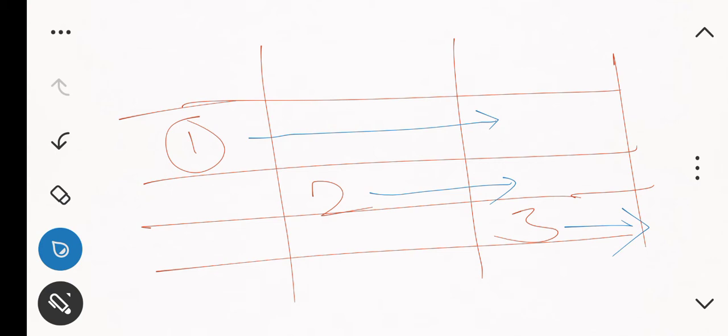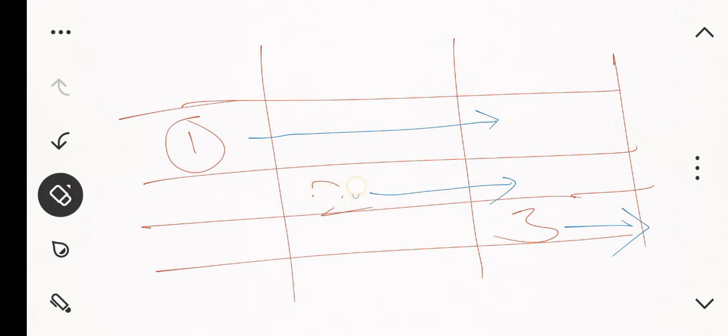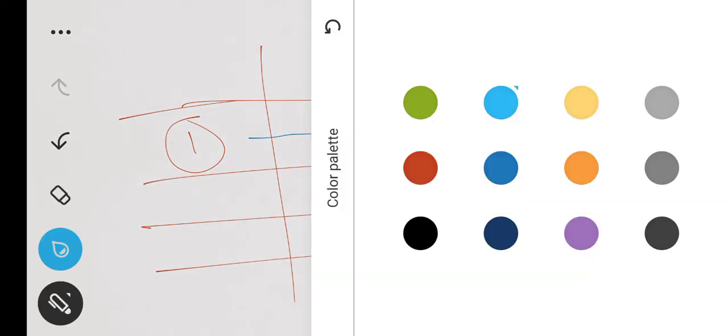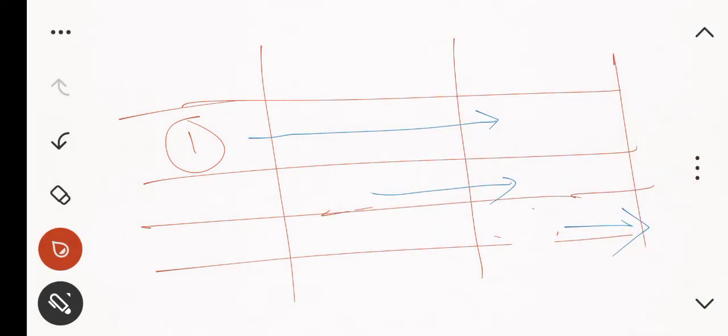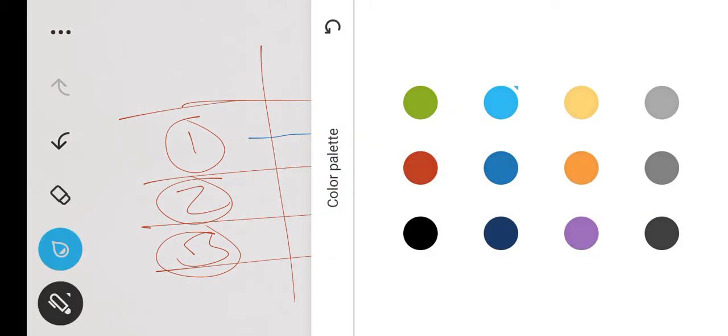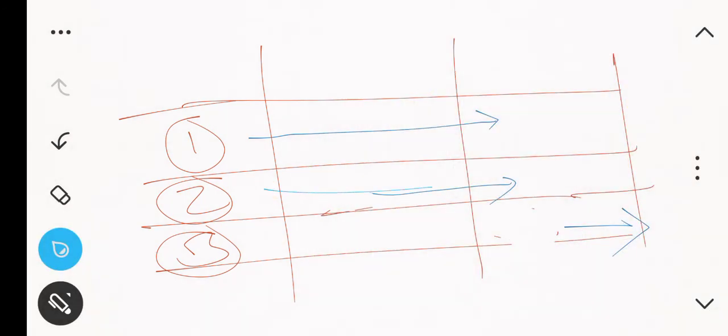But it is not like that. You can see it is not like that. Your evaluation number 2 and your evaluation number 3 all are starting from here only. Expression number 2 is also starting from here, expression number 3 is also starting from here. So what we are going to do, it will also start from here, it will also start from here, so the time will get saved.